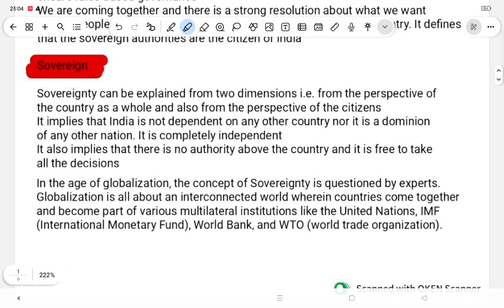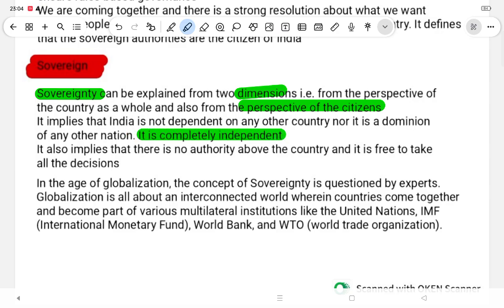Sovereign. Sovereignty can be explained from two dimensions, from the perspective of the country as a whole and also from the perspective of the citizens. It implies that India is not dependent on any other country, nor is it the dominion of any other nation. It is completely independent. It also implies that there is no authority above the country and it is free to take all decisions.